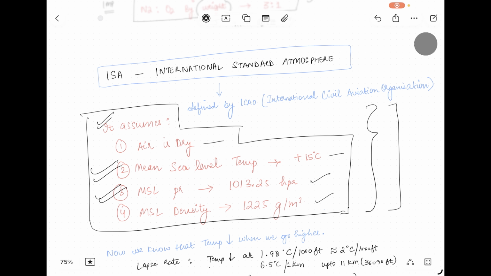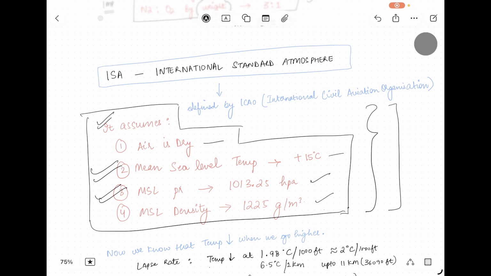You need to remember the conversions, that is 1 kilometer is equal to 3280 feet. So your temperature keeps falling up to 11 kilometers. Up to 11 kilometers your temperature keeps falling as we go higher and higher, that is approximately 36,000 feet.